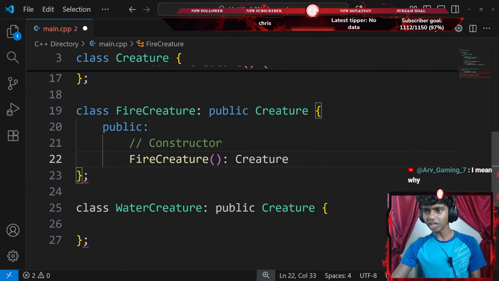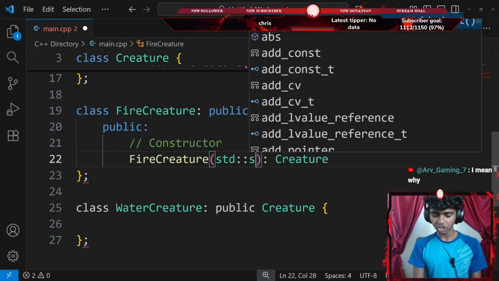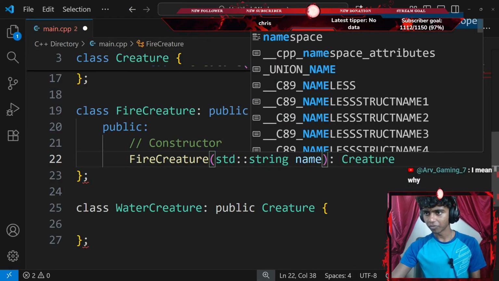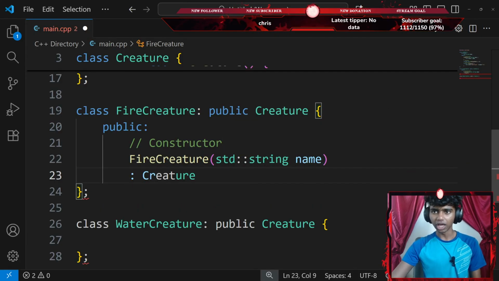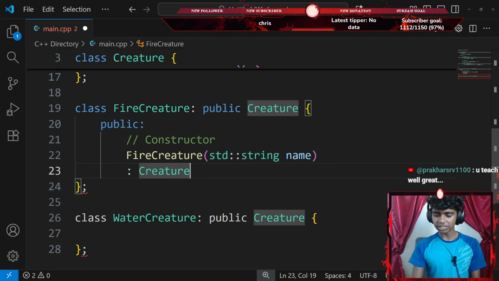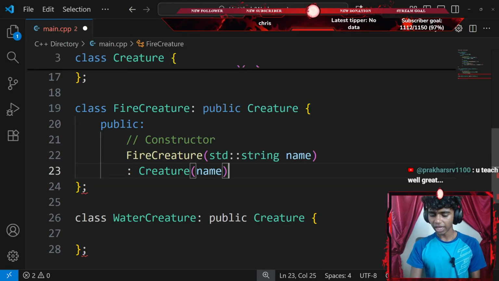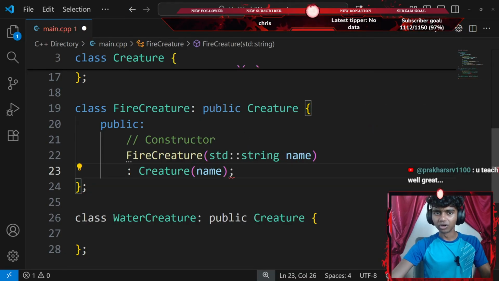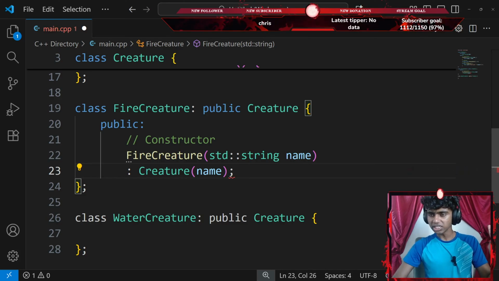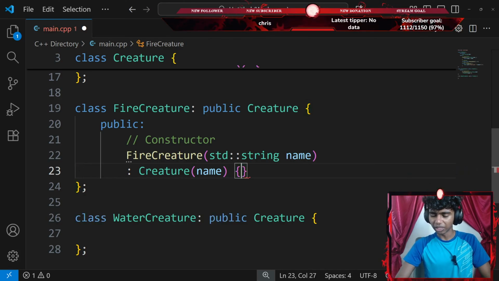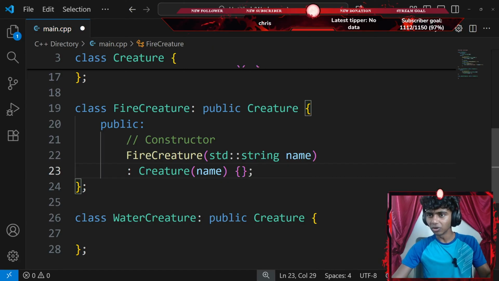My creature class's constructor might require a parameter of name, which is going to be a standard string of name. Okay, and then I get that in a new line. Okay, my creature class's constructor does require a parameter of name as well. And then I'm going to go ahead and end that with a semicolon. Honestly, I think it needs to be ended with a pair of curly braces and then a semicolon. There we go.